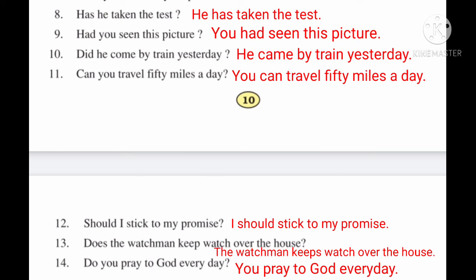Okay. So students, I hope you all understood about the activity 7 and 8. So watch the video again and solve the activities yourself. So students, it is all for today.